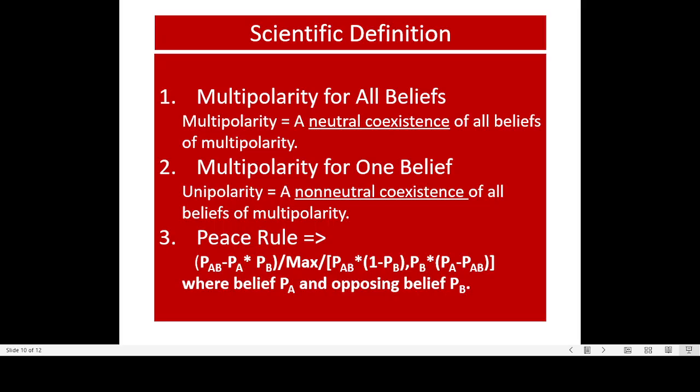Here in the test environment, that's real multipolarity. But in the control environment, it's defined as the opposite of multipolarity, which is unipolarity. That is a non-neutral coexistence of all beliefs of multipolarity. And similar to the control environment for testing a new drug, the control environment is set to capture a dummy or fake drug.